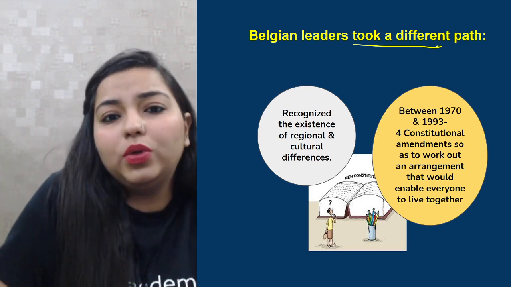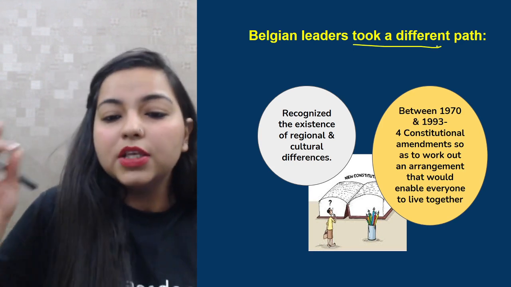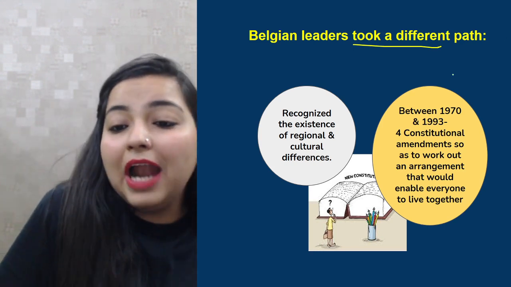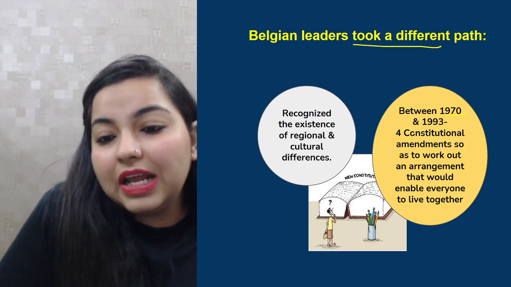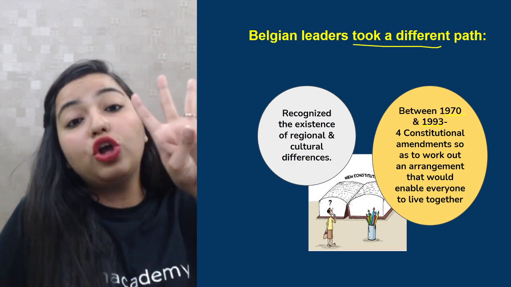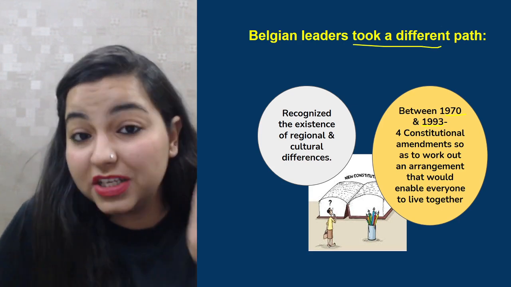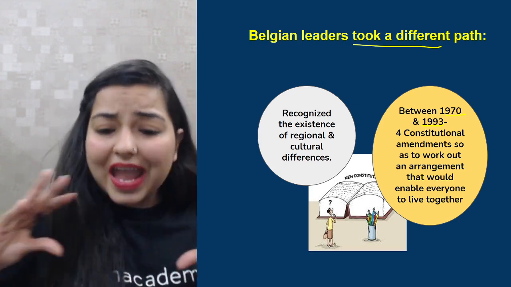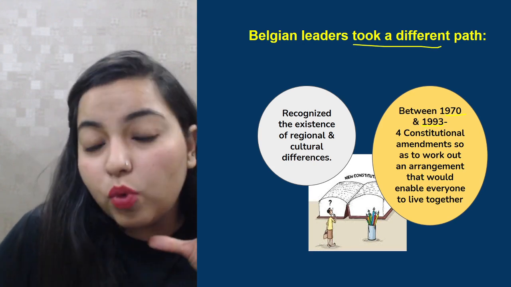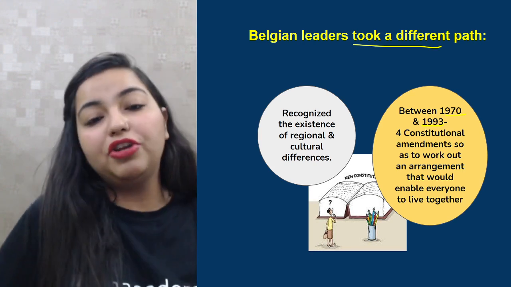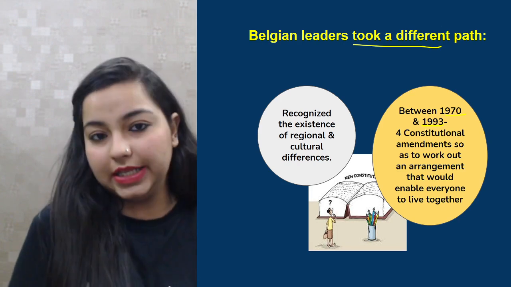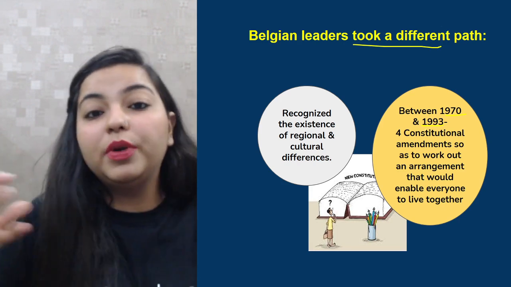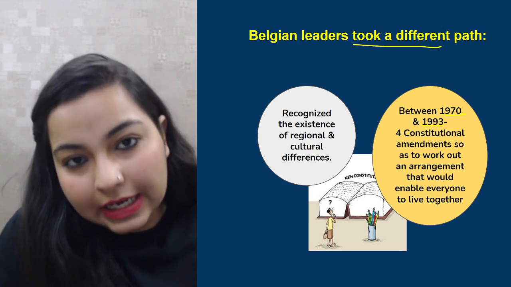But why would they do that, right? They would never want to do that. So the Belgium leaders understood that particular thing, and between the years of 1970 and 1993 there were 4 constitutional amendments that took place. 4 times the constitution was amended so that everybody, all the people who were residing in the entire country could live together harmoniously. They could live together peacefully, and there were no conflicts between the different people of the nation.